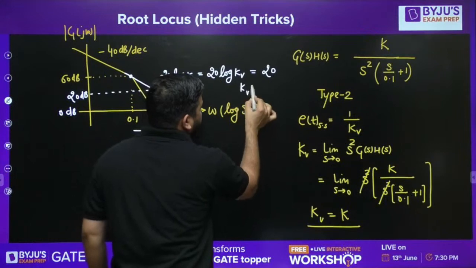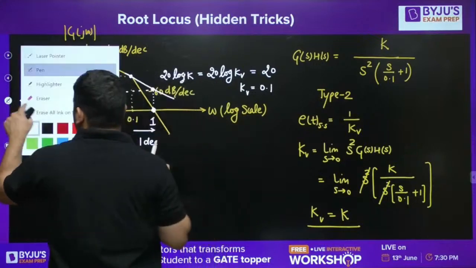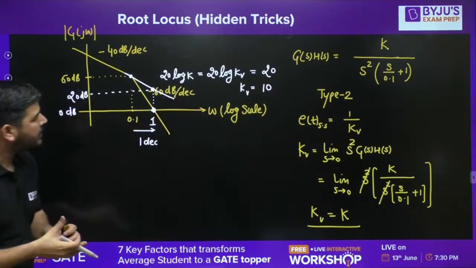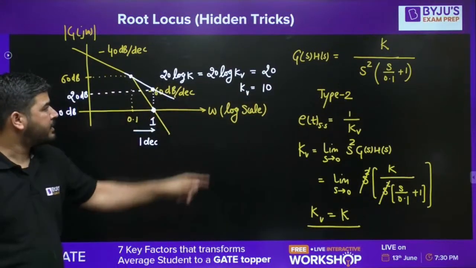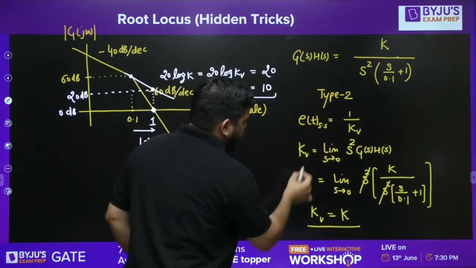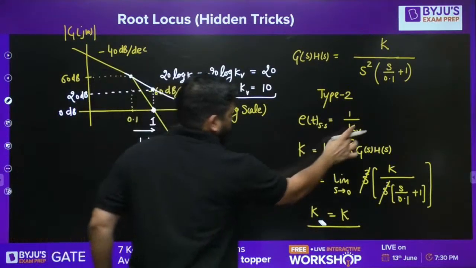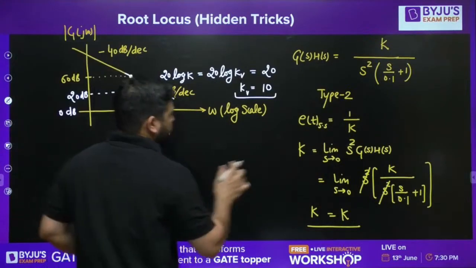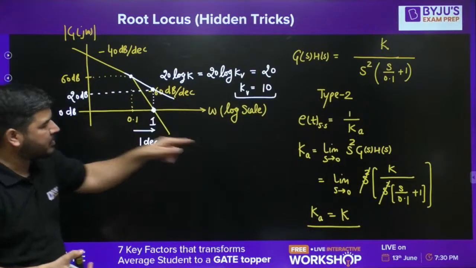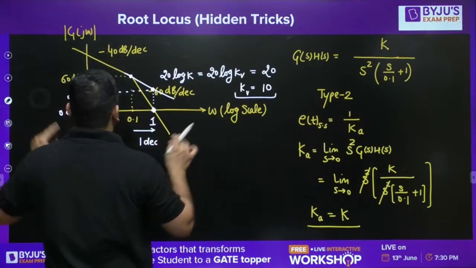And KV can be calculated as, sorry, 10. You can calculate KV from here. It should be 10. I hope you got the idea. Once you get this, this is not KV, this is KA, the acceleration error constant. I have to write KA because it's a type 2 system. So this has to be equal to KA, acceleration error constant.